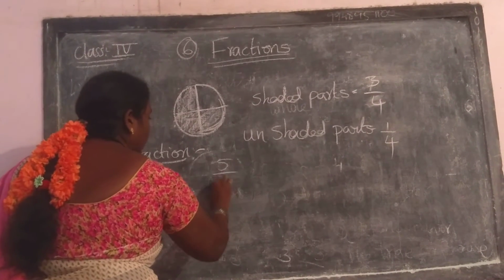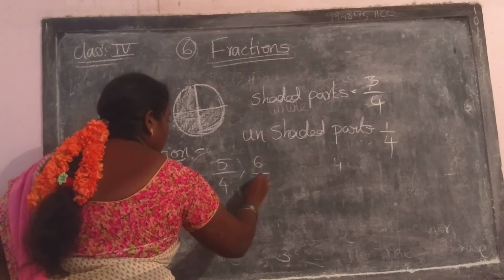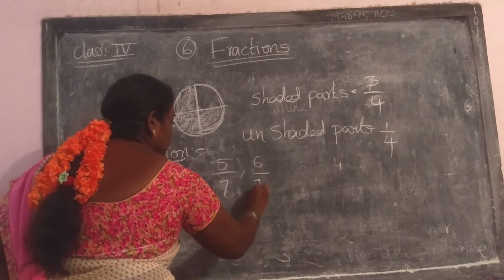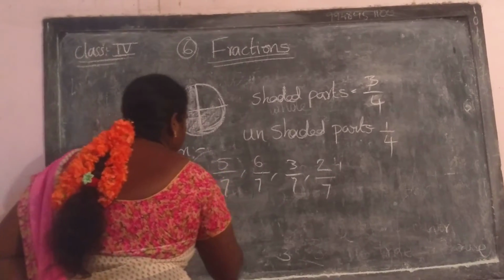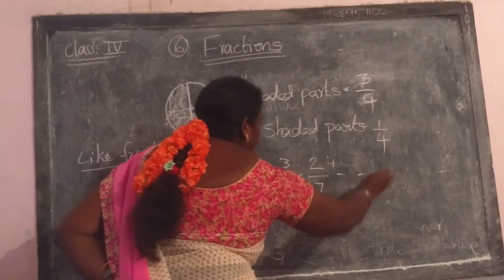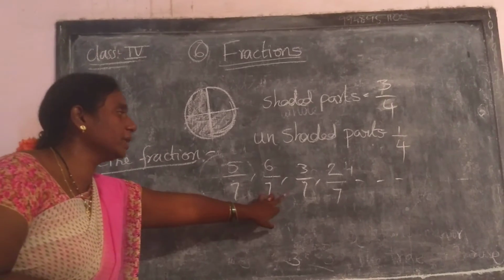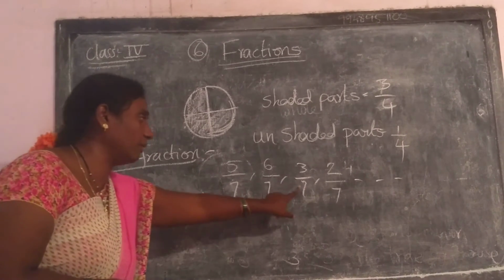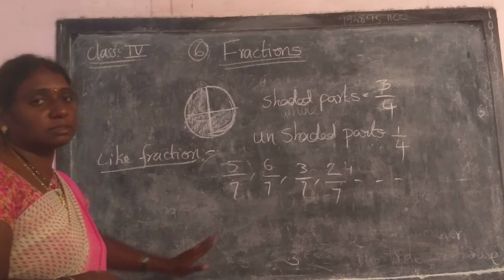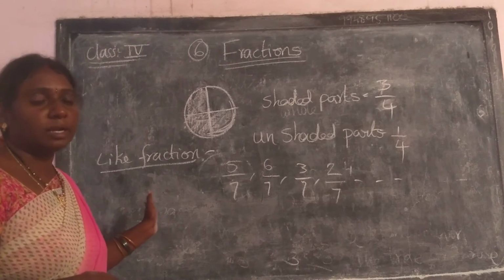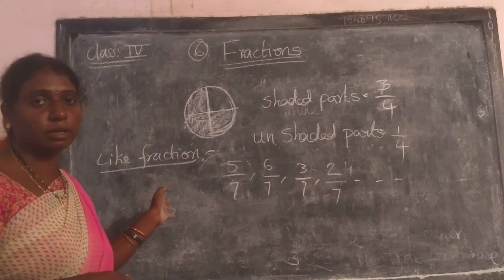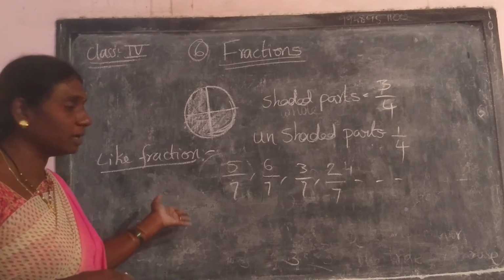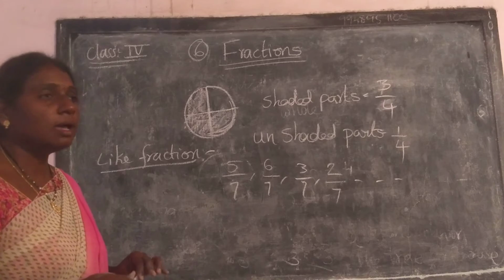I am going to take 5 by 4, 6 by 7, 5 by 7, 6 by 7, 3 by 7, 2 by 7, like this and so on. Here observe, all denominators are the same. Here 7, 7, 7, 7. So denominators are the same. Fractions having the same denominator are called like fractions.